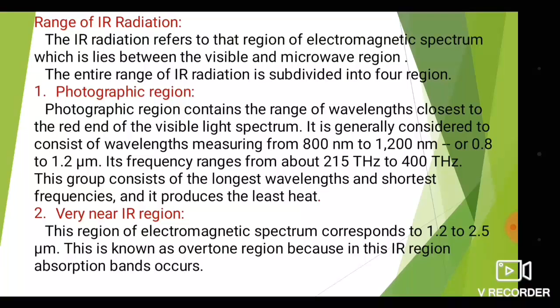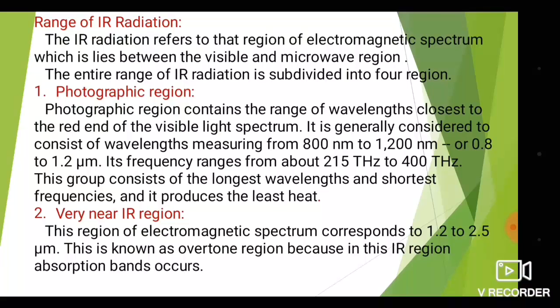Least heat means what? As we know, energy is inversely proportional to wavelength. So higher wavelength means lower frequency, which means the energy is also less. So it produces less heat. Such a region is known as the photographic region. The region lying between 800 nanometer to 1200 nanometer, or 0.8 to 1.2 micrometer, of the IR spectrum is known as the photographic region.